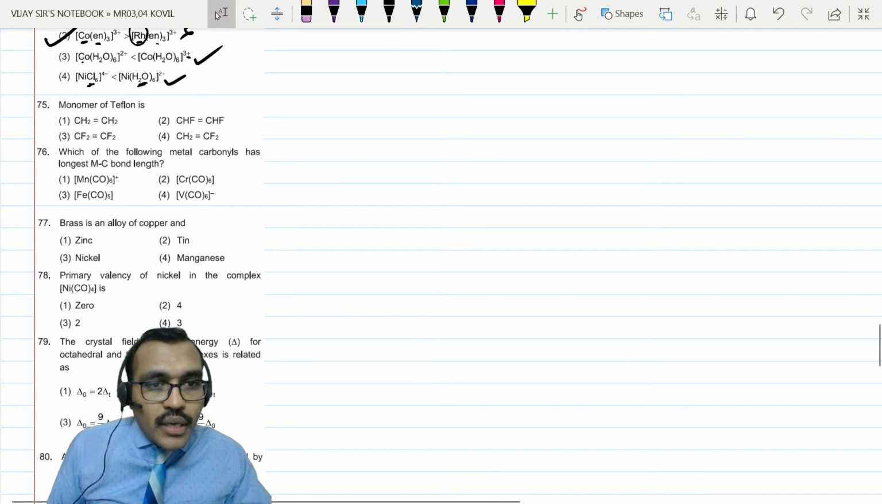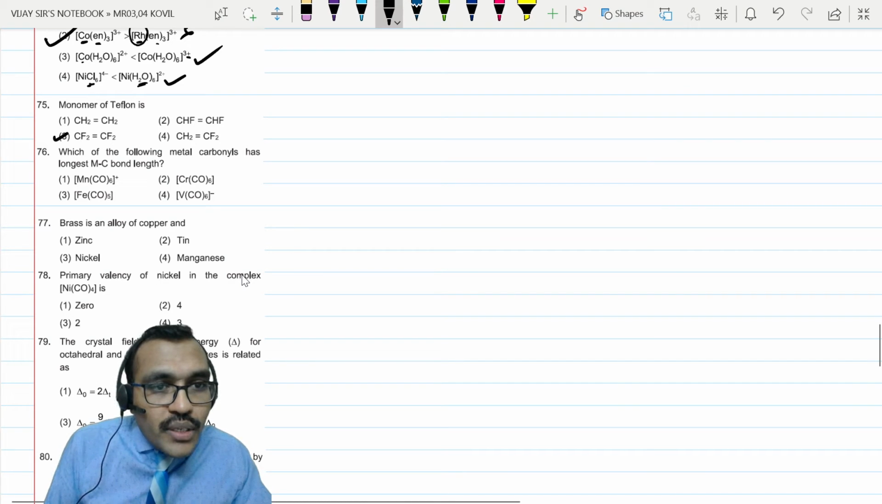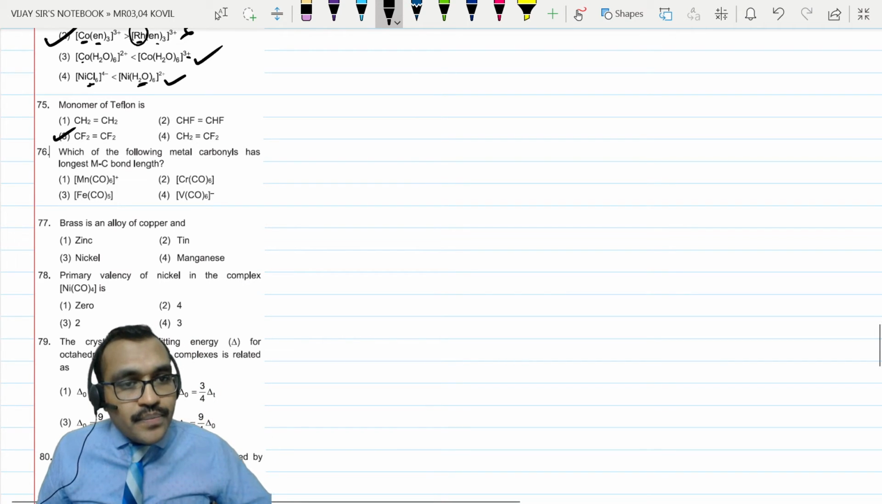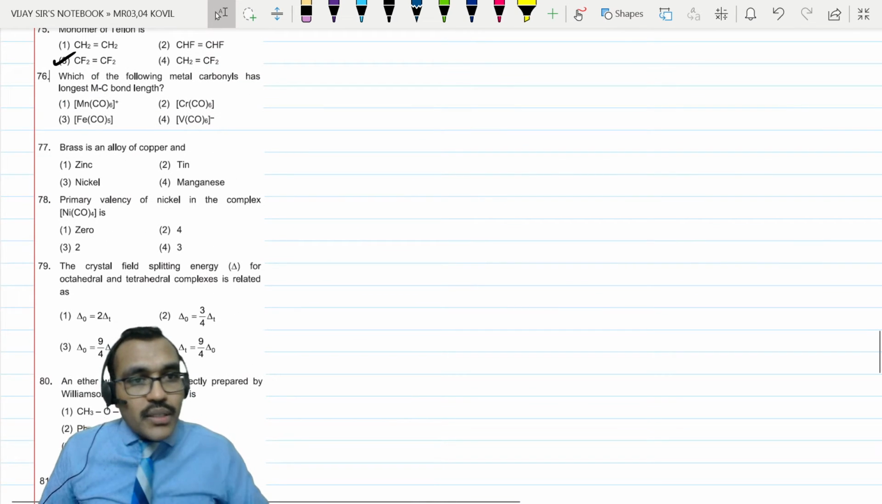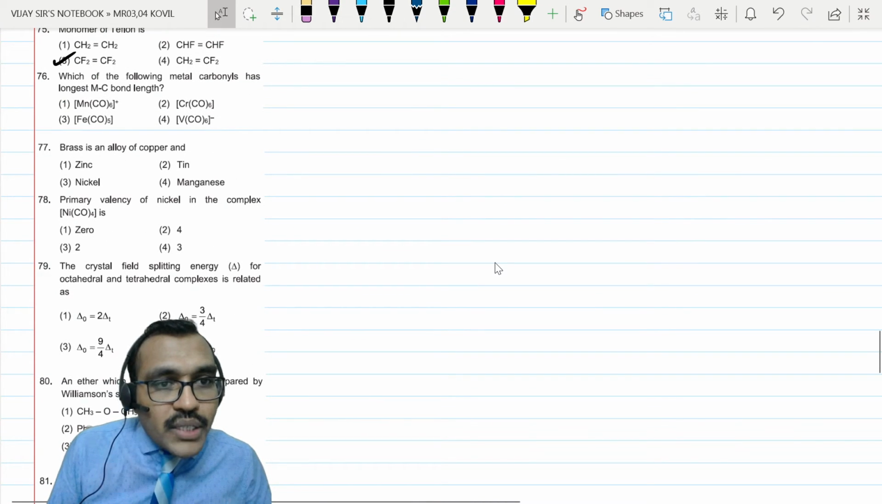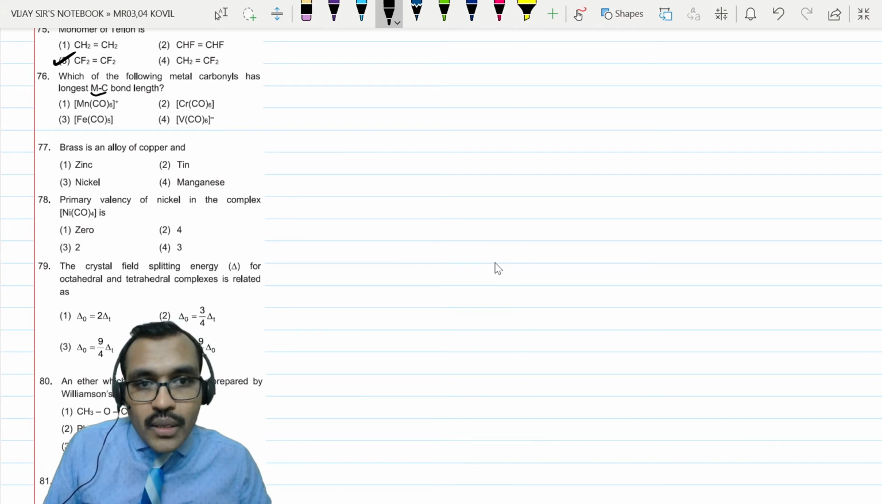The monomer of Teflon is tetrafluoroethene, CF2 double bond CF2, and it forms by addition polymerization. Next, which among the following metal carbonyls have the longest M-C bond?